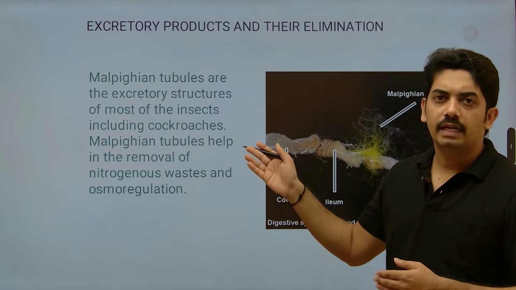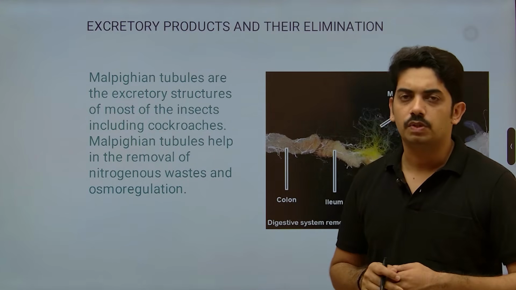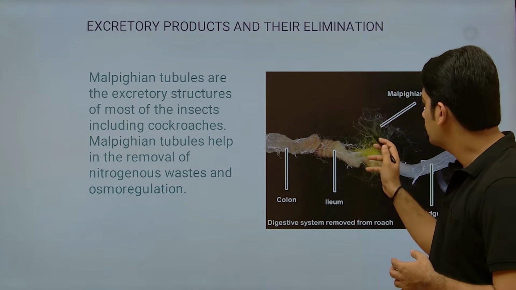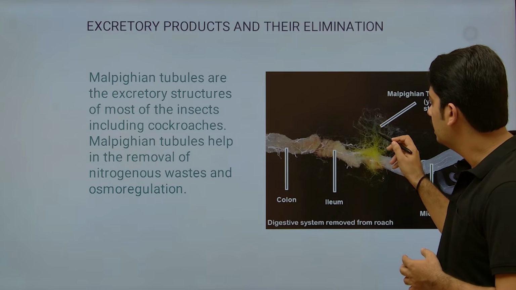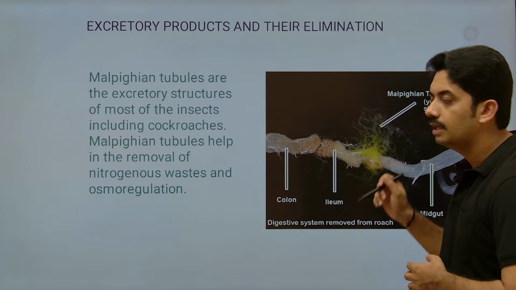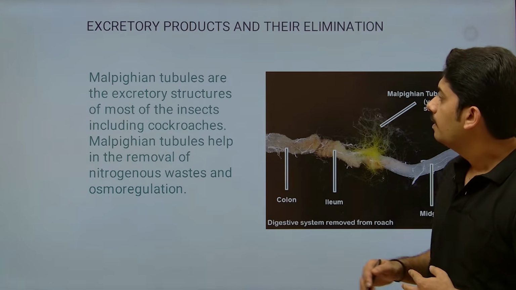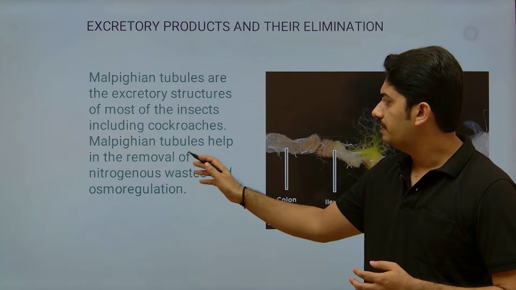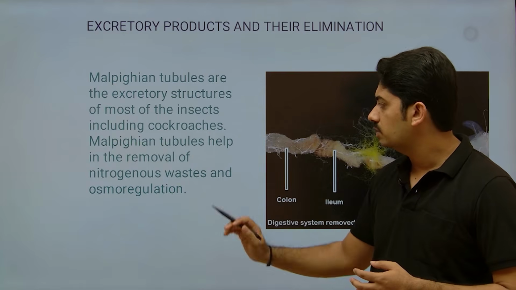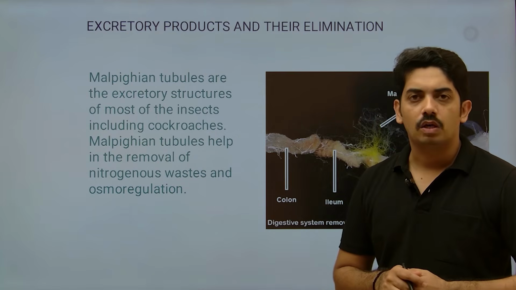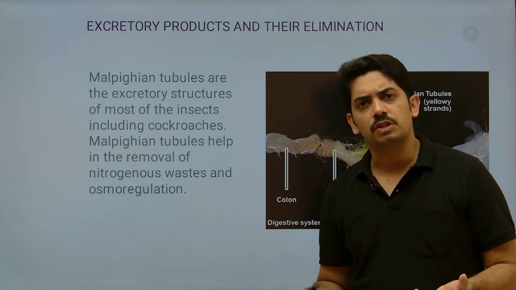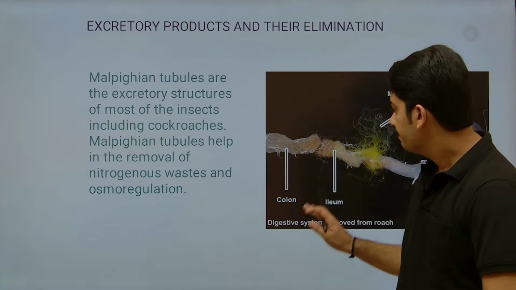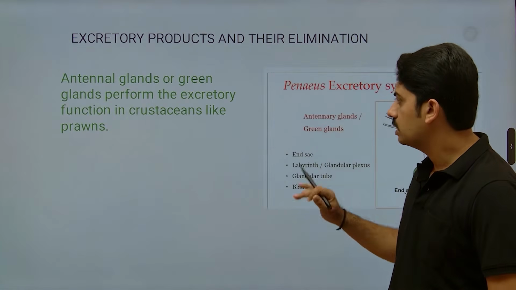This is one more type of excretory structure observed in cockroaches, called Malpighian tubules. Just look at this picture. These yellow-colored hair-like structures are the Malpighian tubules. So in most of the insects, including cockroaches, Malpighian tubules help in removal of nitrogenous waste and help in osmoregulation. The primary function of any of these excretory structures will remain the same. Okay, that is mainly osmoregulation.